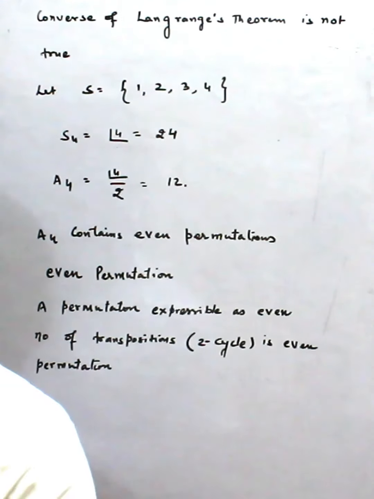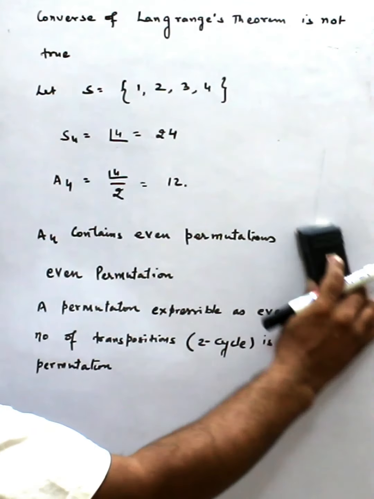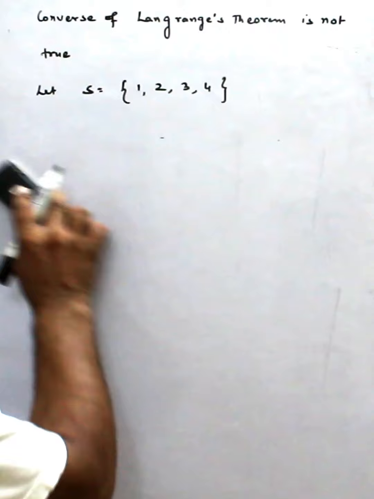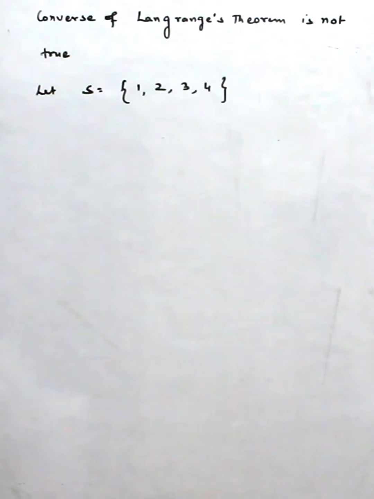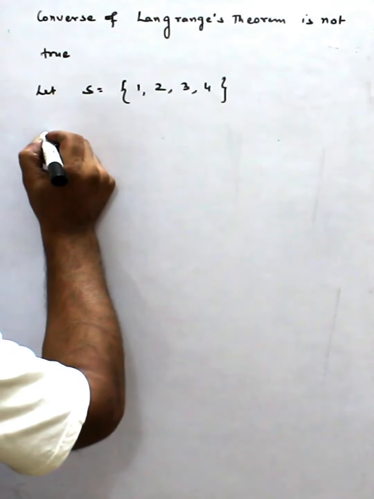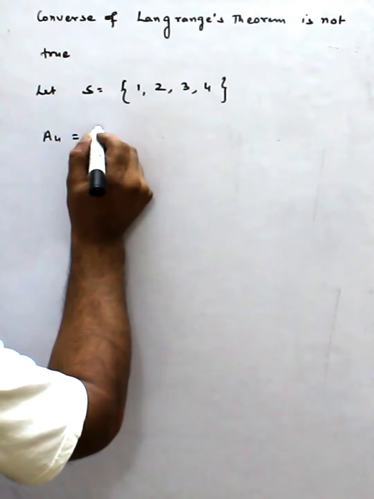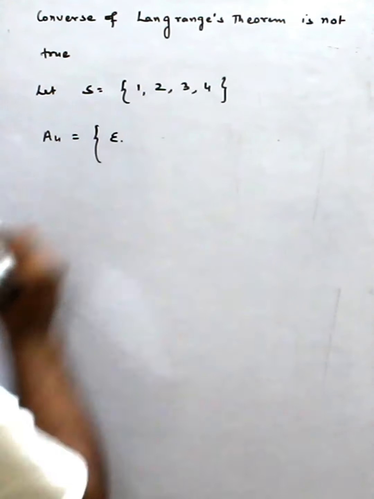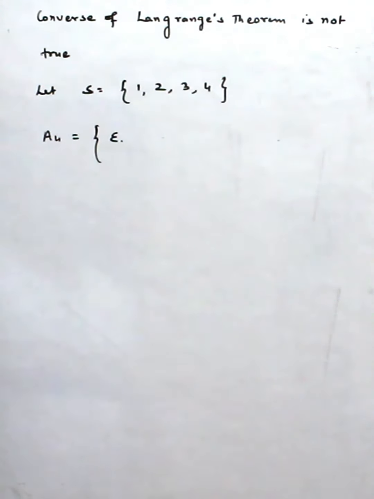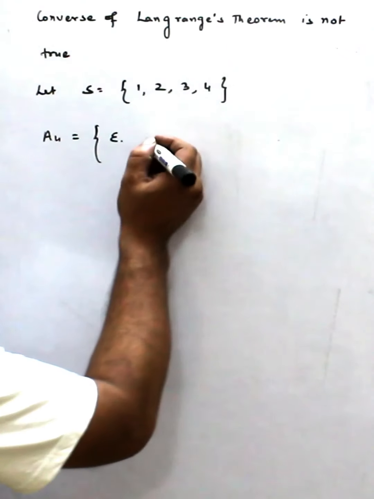Now we check the elements, that means all even elements of A4. Obviously one is the identity, because the identity is always an even permutation, so it is in A4.